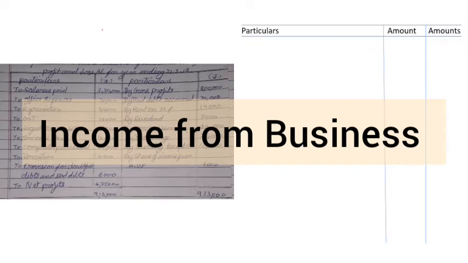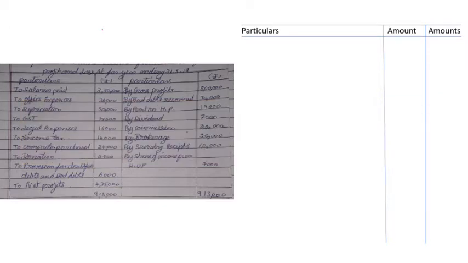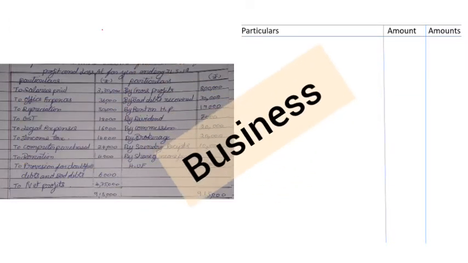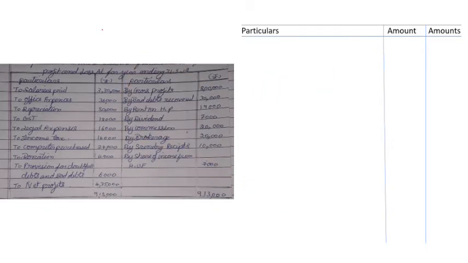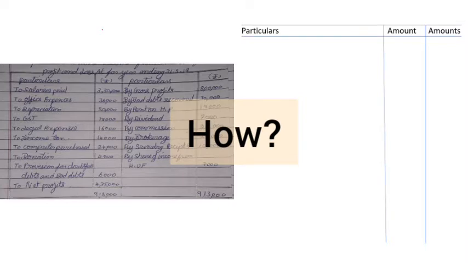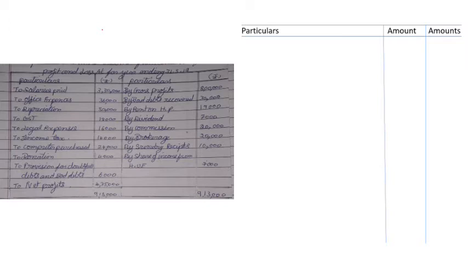We know that when an income is generated in the form of business or from profession, it shall be taxed under the head income from business or profession. So here, let us understand the income which is to be taxed under the head income from business. When any income is generated from a business, then it shall be taxed under the head income from business. So, how do we ascertain this income which is being generated from a business is what we shall be seeing in this video.